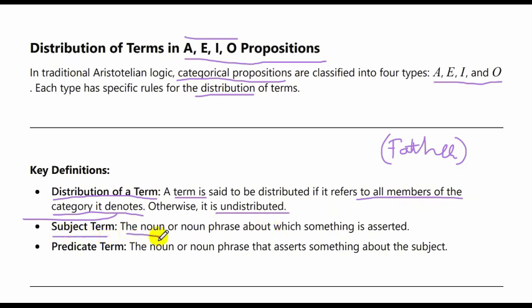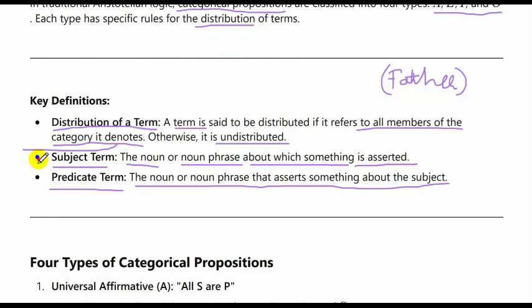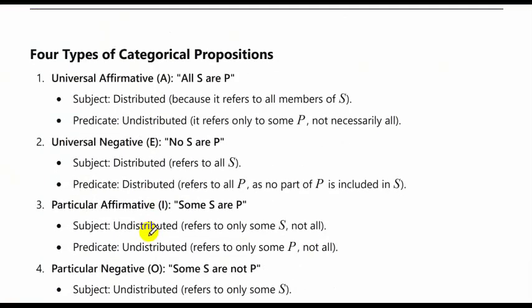What is a subject term? Subject term is basically a noun or a noun phrase which talks about something, and it is asserted of that thing. Predicate term is also a noun or a noun phrase that asserts something about the subject. So, in the subject term, something is asserted, whereas in the predicate term, the assertion is about the subject itself. Subject and predicate we have also studied in the earlier videos. Now, let's come back to the main topic.